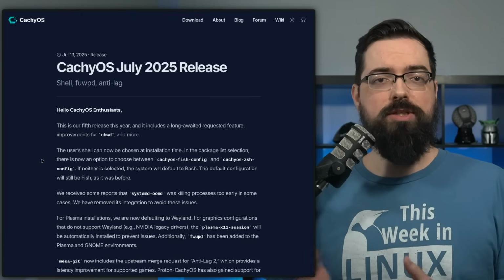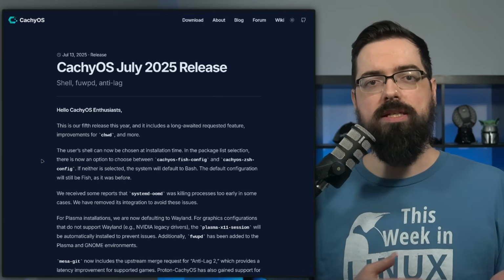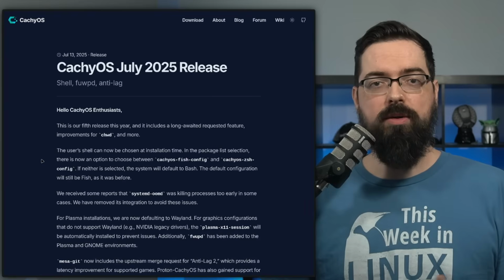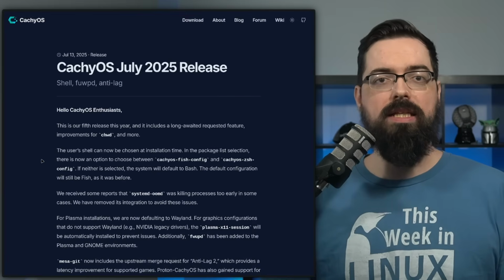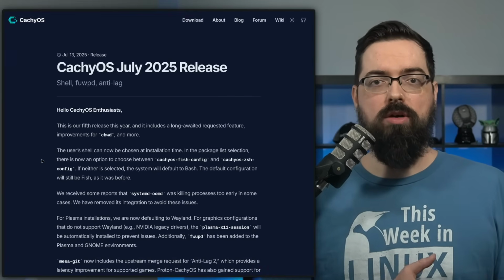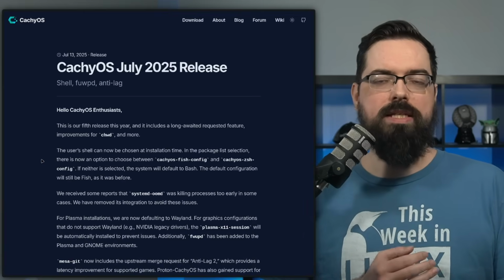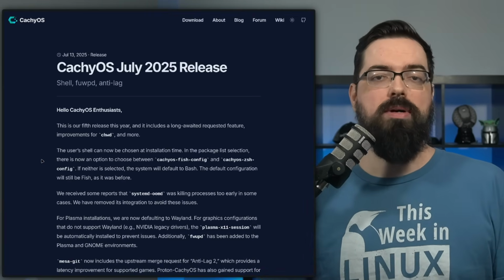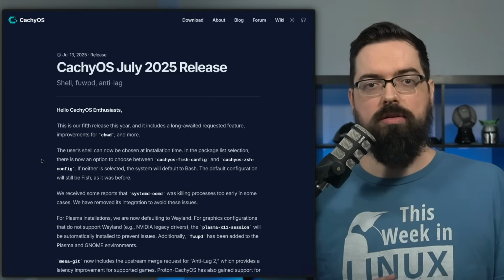And to fix some issues with processes sometimes being killed too early, they've decided to remove the integration with systemd. Now for the Plasma installations of CachyOS, they're going to be defaulting to Wayland with this release. The X11 session will automatically be installed on systems that don't support Wayland that well, for example, legacy NVIDIA. So X11 is still going to be there, but by default, it will be Wayland unless it is using some kind of older NVIDIA hardware.